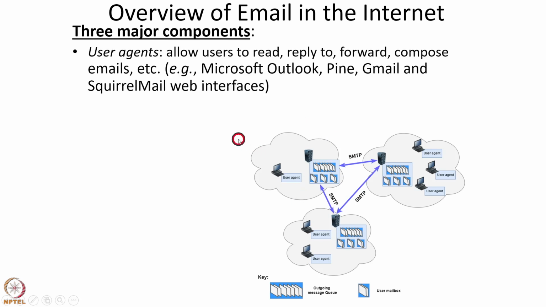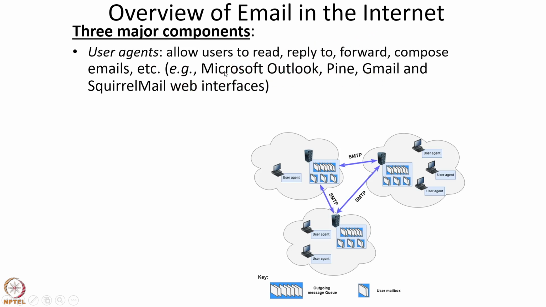One is user agents. User agents are used by all of us. Examples are Microsoft Outlook, Pine, Gmail, Squirrel Mail web interfaces. These user agents are shown here. So these user agents allow users to read, reply to, forward, and compose emails, and so on. For example, we can open Gmail on a browser and we can read emails, reply to emails, forward emails, compose emails, and so on. So user agents are programs like Gmail and Microsoft Outlook which allow users to perform all these functions.